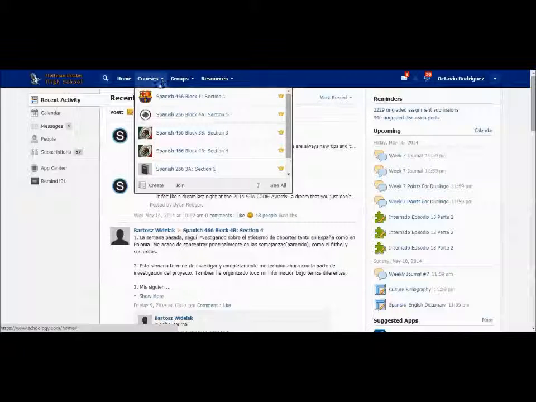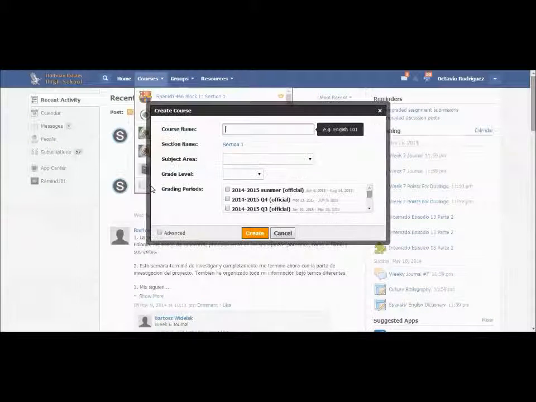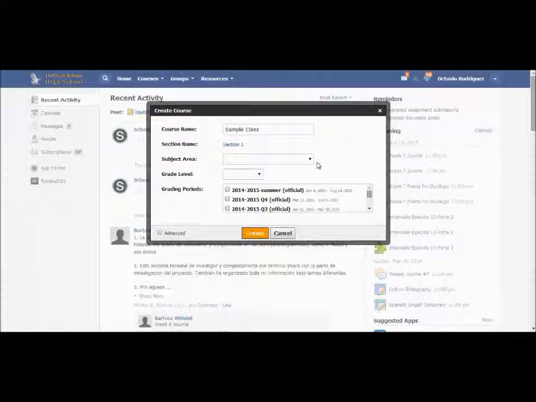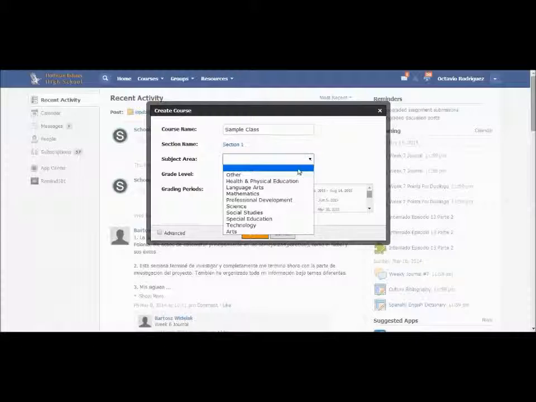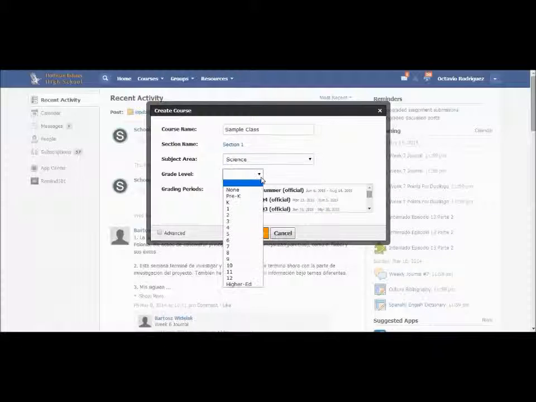Okay, first you're going to go to the section that says classes. Once you go to this section, you'll be able to select add a new class. You can pick the name of it according to your gradebook or whatever you would like it to say. You will select the area, depending on whether it's math, science, English, or anything else like that. You have to choose that.